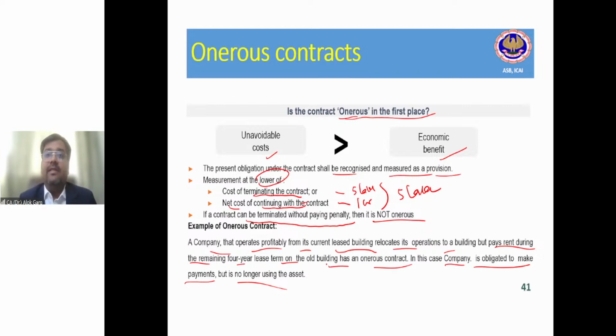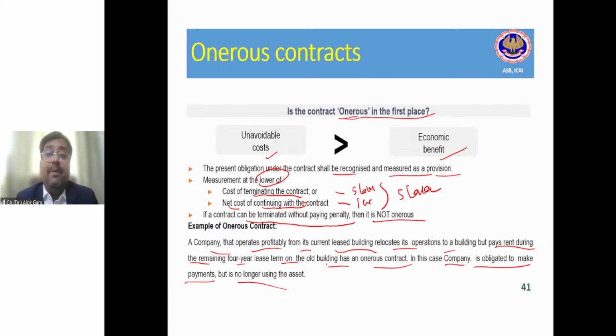After 1 year, the company has relocated to another building, and this building is lying vacant, right? And since the lease is non-cancelable for the next 4 years, the company is paying rental but is not able to get any benefits. So this lease becomes an onerous lease, right?